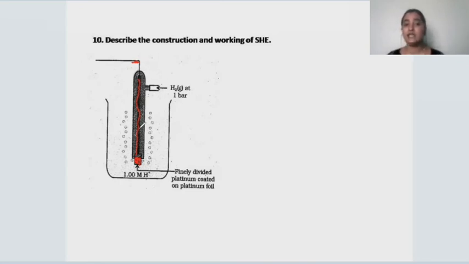Okay, and this platinized platinum wire is enclosed in an inner tube. We have enclosed the platinum wire in an inner tube, and that inner tube will be containing mercury at the bottom.